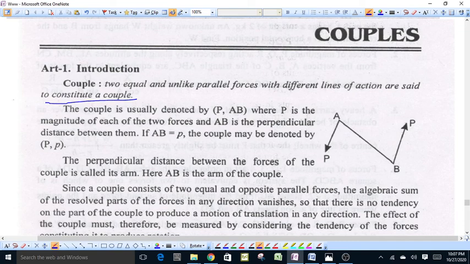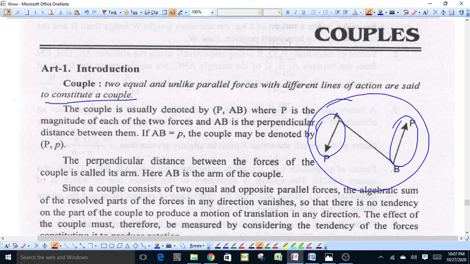Suppose that two forces are equal in magnitude, and their lines of action are parallel, but their directions are opposite. These two forces are acting on a body. Then we say that these two forces, whose magnitudes are equal but lines of action are parallel, are unlike parallel forces acting on a rigid body and will form a couple.